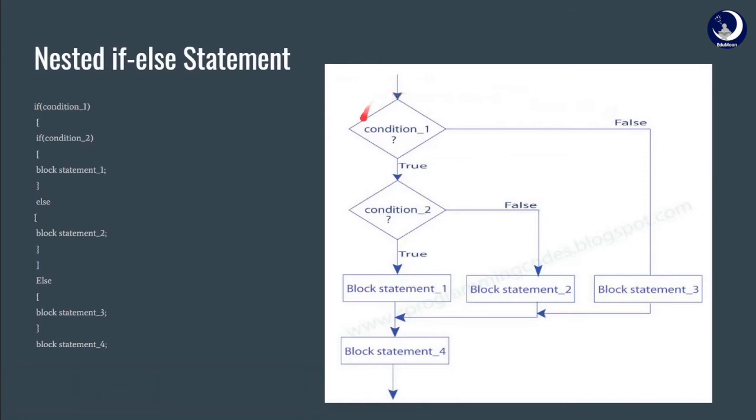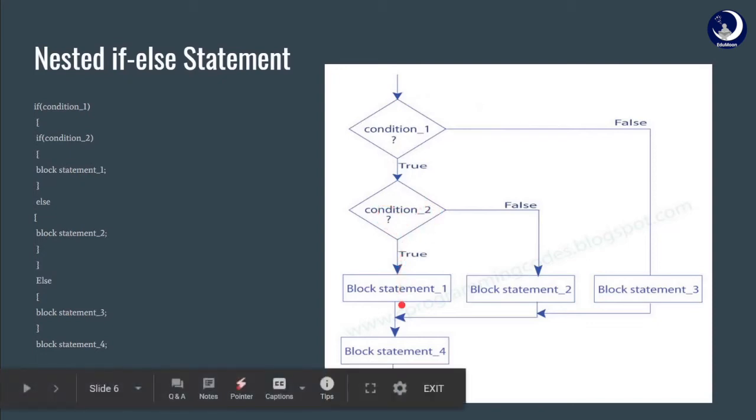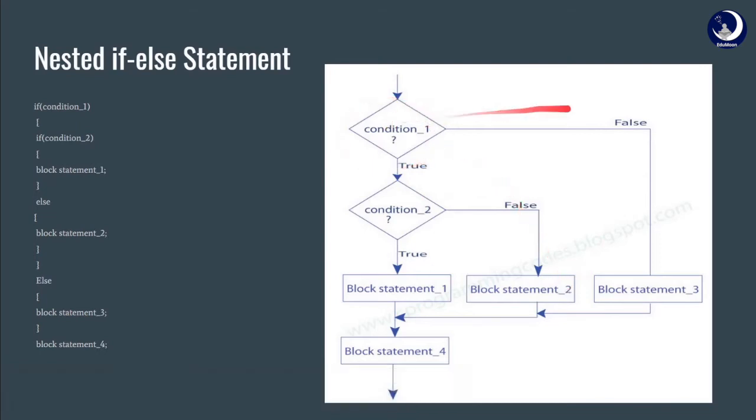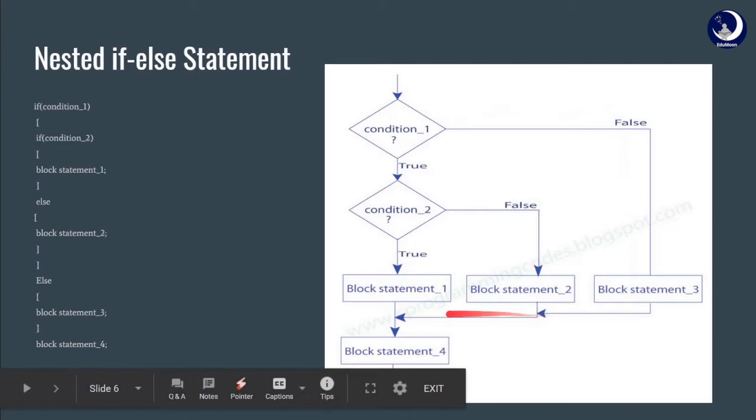If a condition is true, it goes into the next if statement, and if this is true, it executes block 1 statement, and if this is false, it executes block 2 statement. Or if the original condition is false, it directly executes the block 3 statement and goes to the rest of the program.